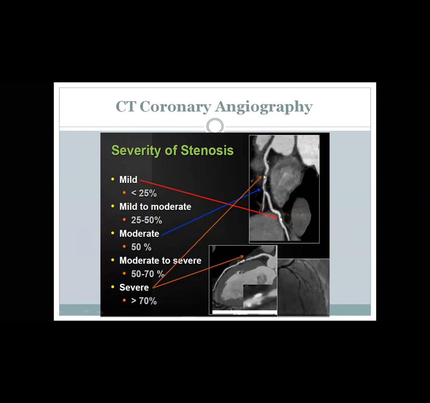This is usually done in short axis, not in the long axis. Usually do it in the short axis and get the narrowest diameter and calculate the percentage narrowing of that segment. Okay.